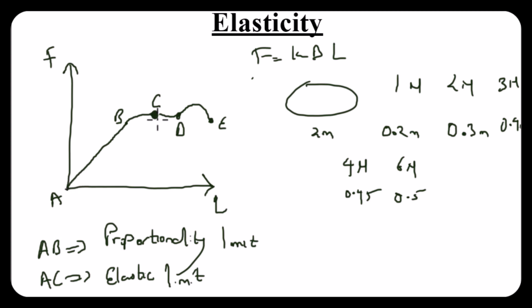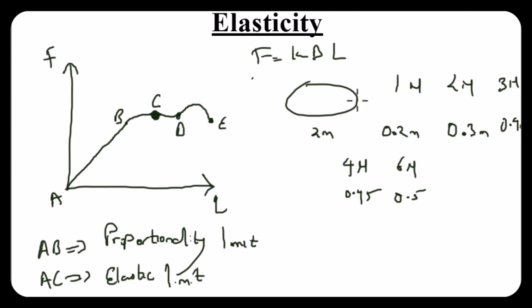How about from C to D? From C to D, if I apply any force that is greater than this point, what happens to my material? My material would now lose all its form of elasticity. That is, by the time I release my hand, it will never go back to its original position. Remember this rubber band, we started with 2 meters.